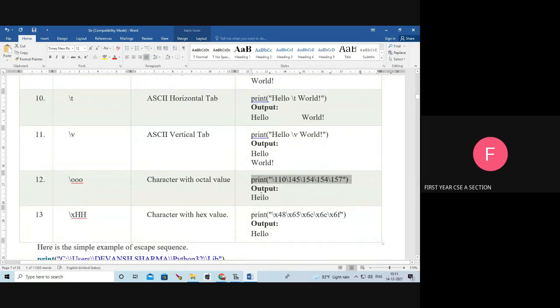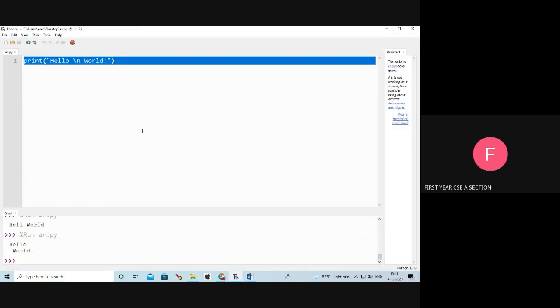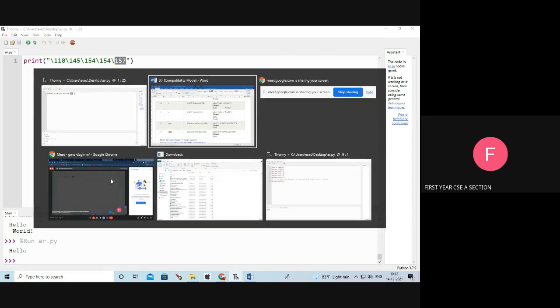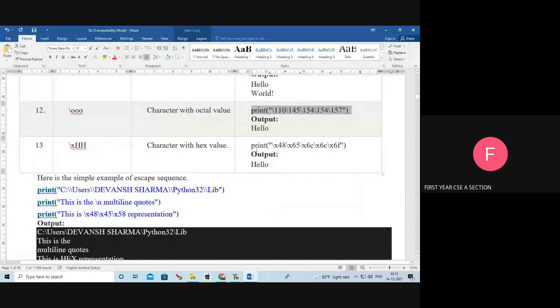Next, we will execute this program. This is the octal. I am giving octal values, and it shows the corresponding characters. HELLO is the output. Slash 110, its equivalent octal value is H. Next 145 is E. Like that, 154 is L, 157 is O. Next, this is the hexadecimal value. X48 means its equivalent value is H, X65 means E, like that.